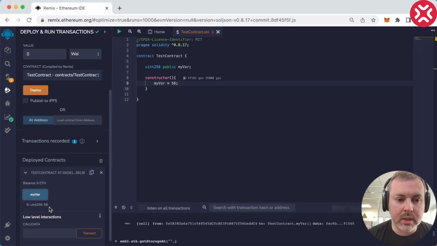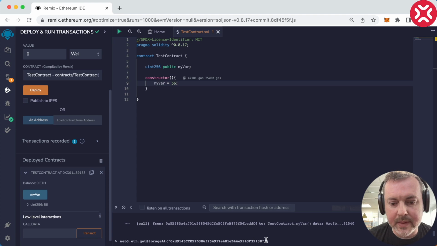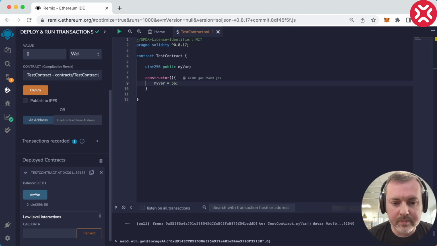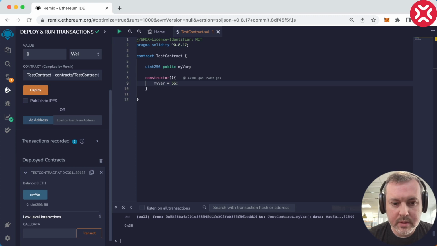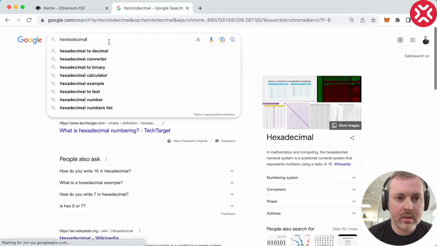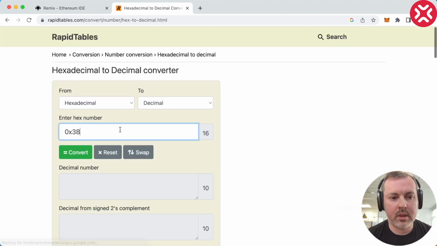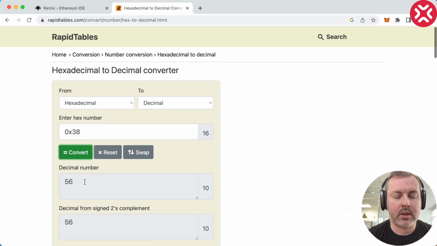Let's see how we can read the same variable from code. We can take the contract address, and write here in the terminal web3.eth.getStorageAt, then we provide the address of the contract, and then we provide the slot. Because this is the first variable of this contract, the slot will be 0. Let's see what we got there. And we see that it is 38. Let's go and convert it. Okay, here's the converter. And we see that it's exactly 56.